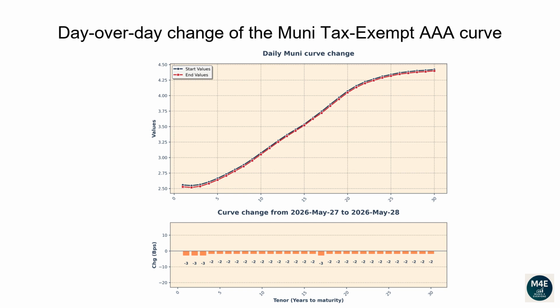The one-year tenor changed -3 basis points. The 2-year tenor changed -3 basis points. The 5-year tenor changed -2 basis points. The 10-year tenor changed -2 basis points. The 20-year tenor changed -2 basis points. The 30-year tenor changed -2 basis points.